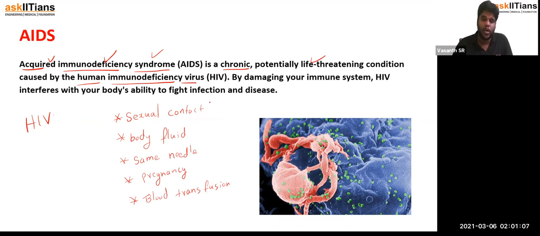So when I say sexual contact, it's not like you should not have sexual contact at all. You should be very careful. Multiple sexual contact with multiple people should be avoided. So that should be the main thing. So this is how you would get AIDS. So you just need to be very, very careful when it comes to HIV virus. It could actually change your whole life.